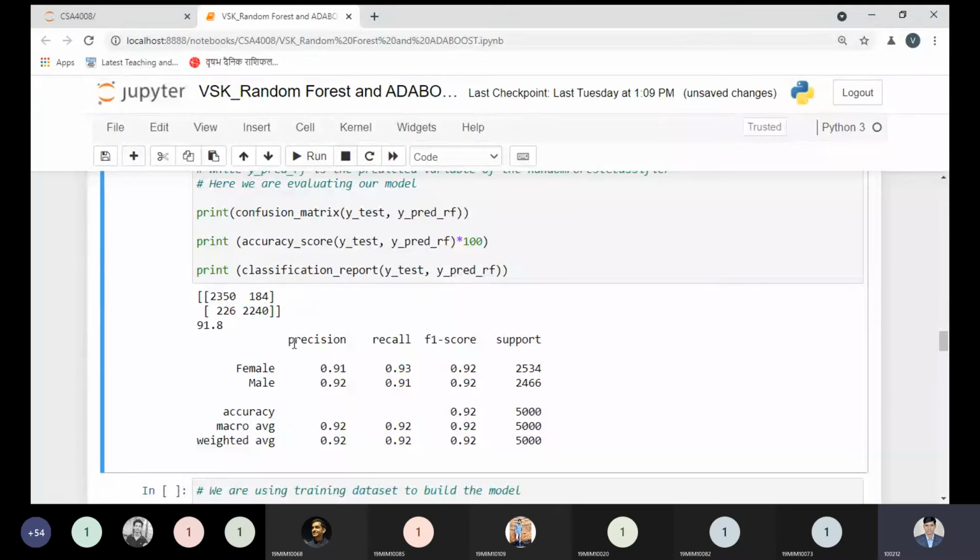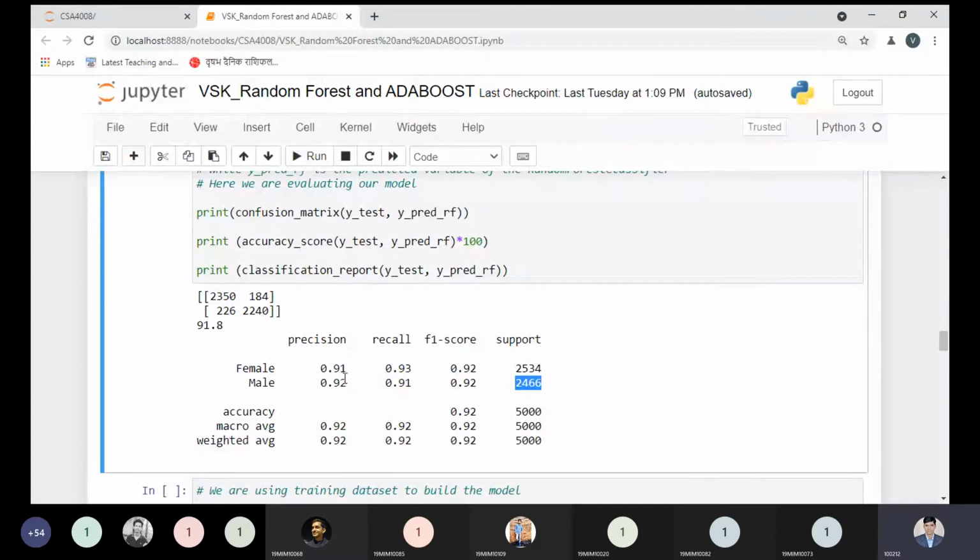And let me explain the classification report once again over here. The classification report is telling us we have the total number of data, out of the random 5,000 data. See, training model, we are using training data, and we are using testing data set. So we have the 5,000 testing data set. And from the actual testing data set, out of the 5,000, 2534 values belong to the female information and 2466 belong to the male information.